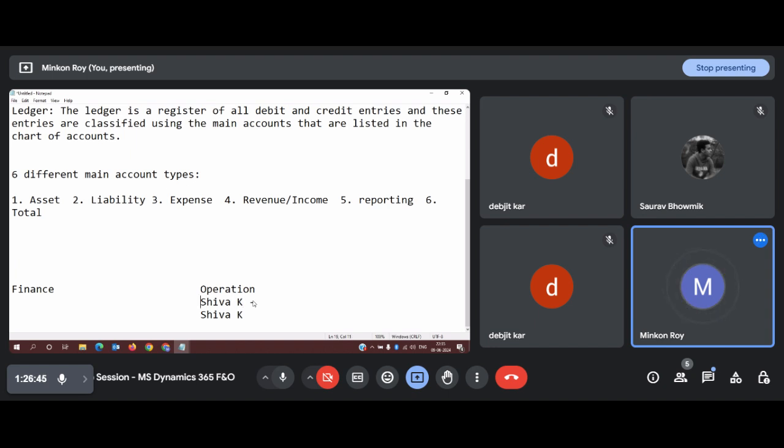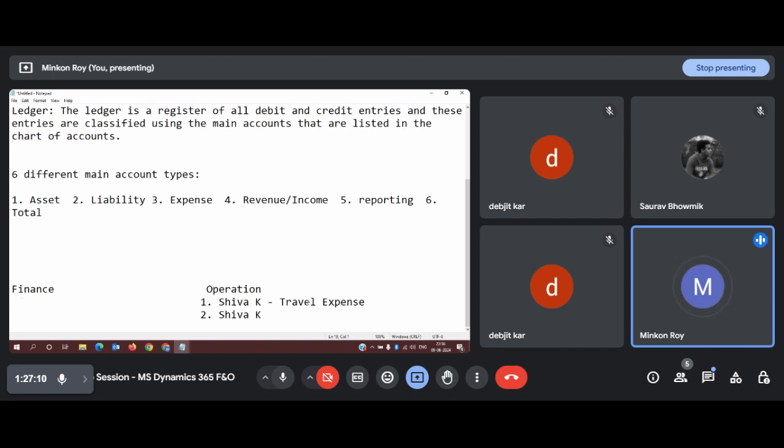This first Shiva has claimed a travel expense. This second Shiva has nothing to do with anything. He is just sitting idle in the operation department. We won't be doing anything with him.